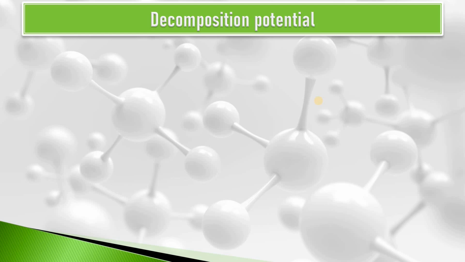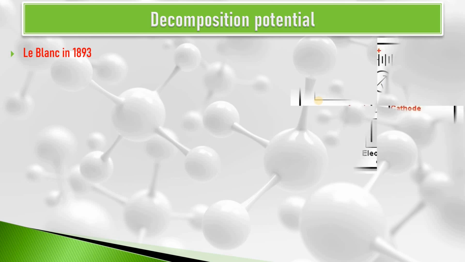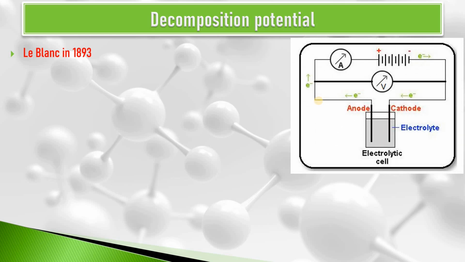A scientist by name Le Blanc performed a set of experiments in the year 1893. In his experiments, he took an electrolytic cell similar to this arrangement and increased the external EMF gradually and measured the current flowing through the cell, and also he measured the potential across the cell simultaneously.